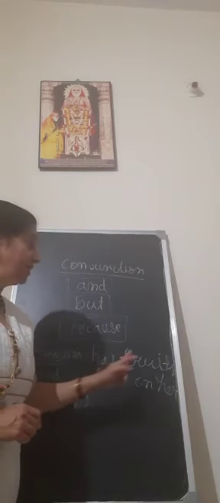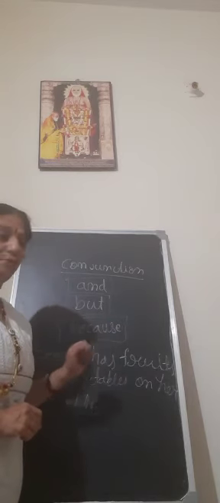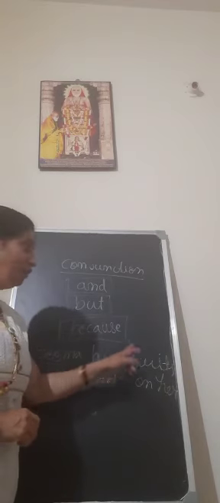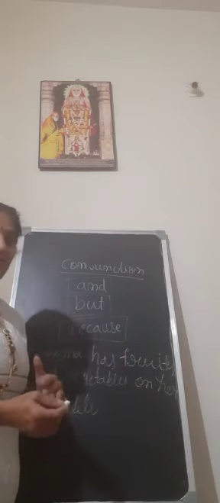What is this conjunction word doing here? It is connecting two words. What are the two words? Fruits, vegetables. So we are not saying fruits, vegetables. Fruits and vegetables. What did she have? She had fruits and vegetables on her table. So and is connecting the two words here. This is one example.